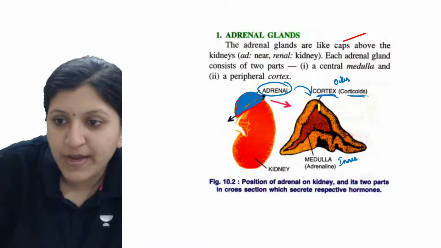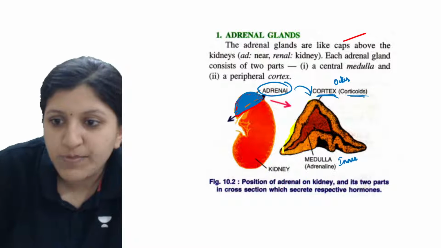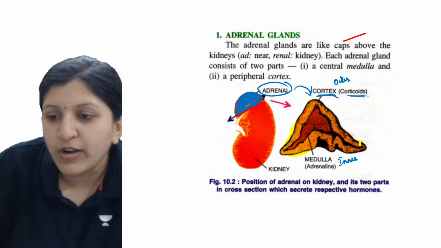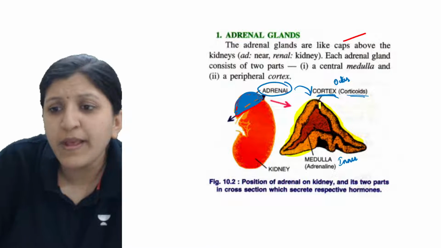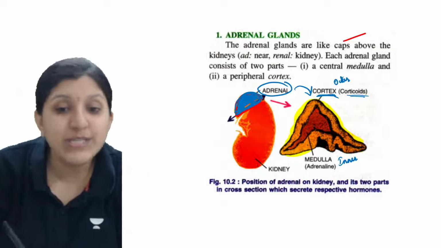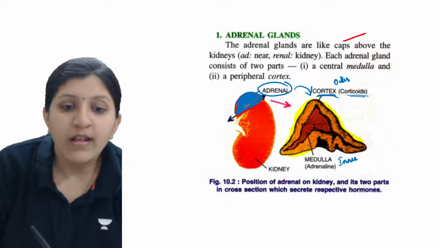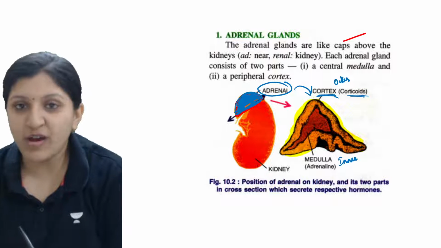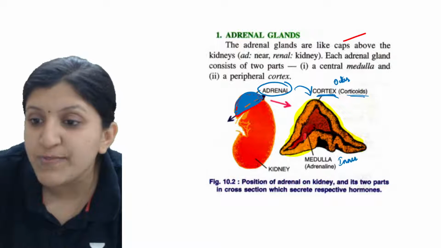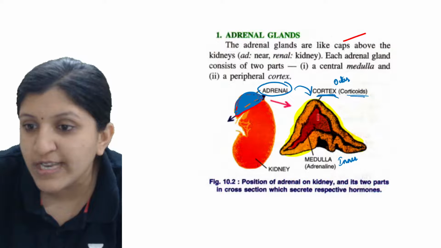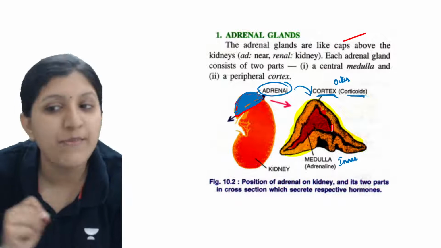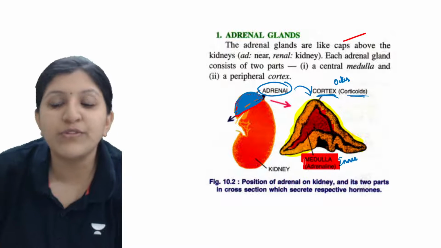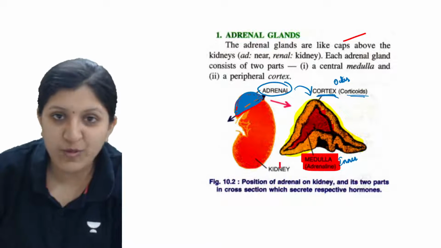You see this part now. What you see here is basically the cortex region, and this cortex region is responsible for the synthesis of some corticoid hormones. Now when we mention the medulla region, in the center what you see is basically the medulla region, and the medulla region is responsible for adrenaline hormone secretion.